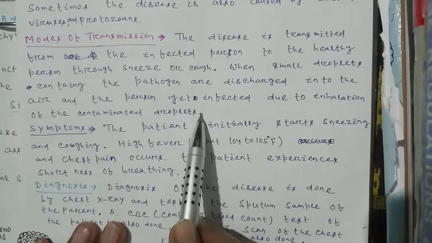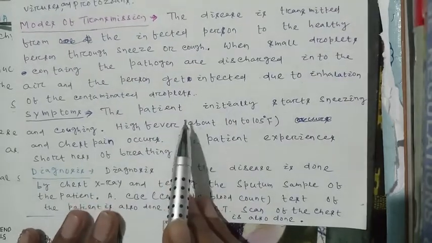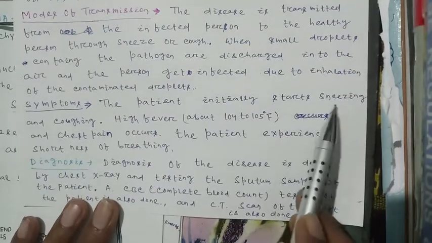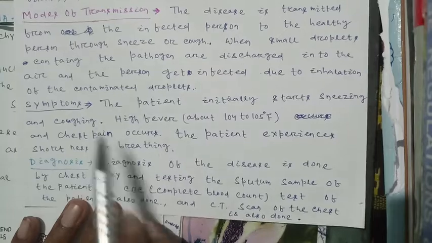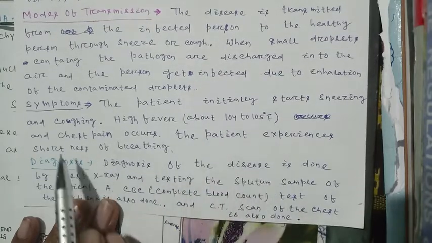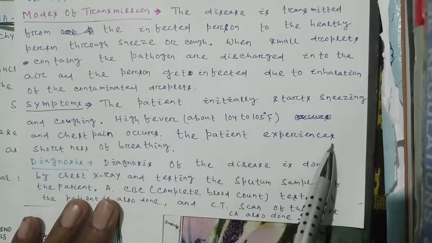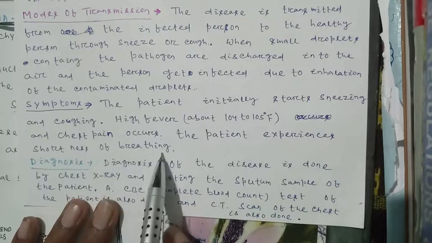COVID-19 also transmits by this method. Symptoms. The patient initially starts sneezing and coughing. High fever of about 104 to 105 degrees Fahrenheit and chest pain occur. The patient experiences shortness of breath.